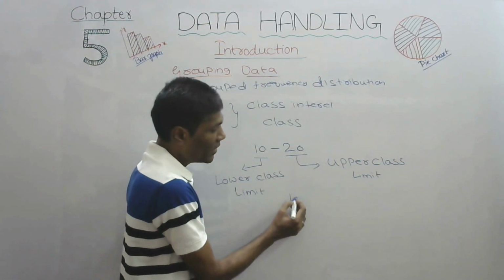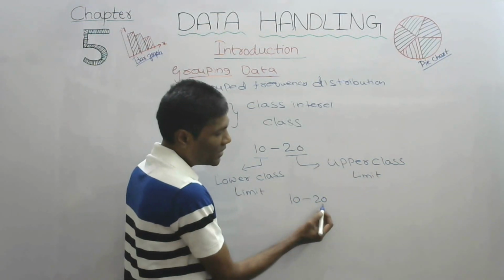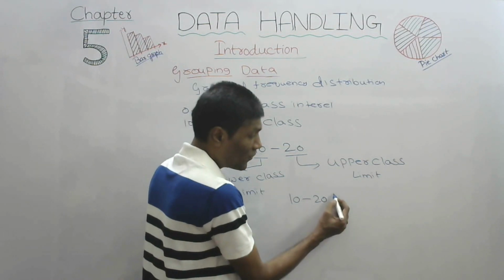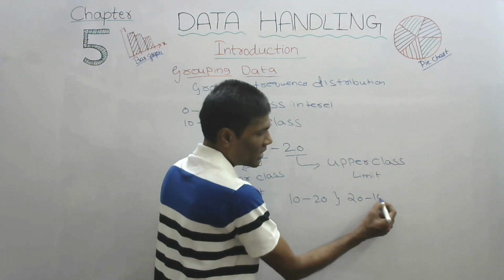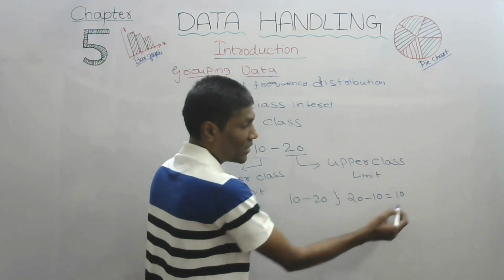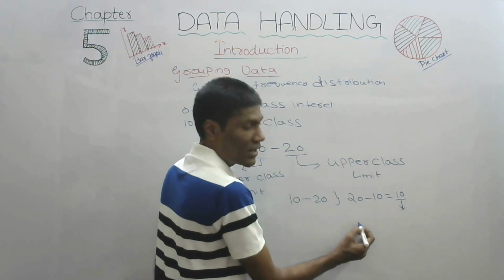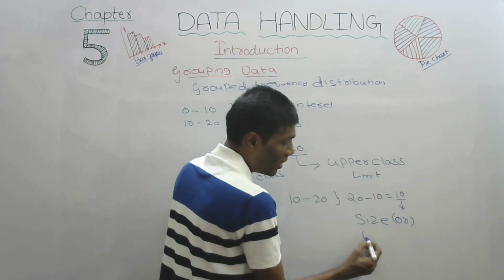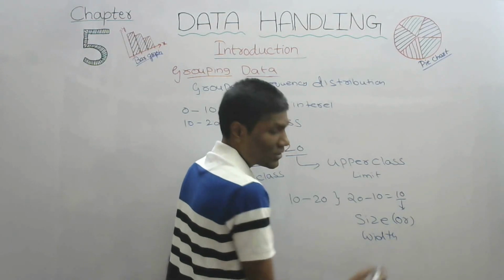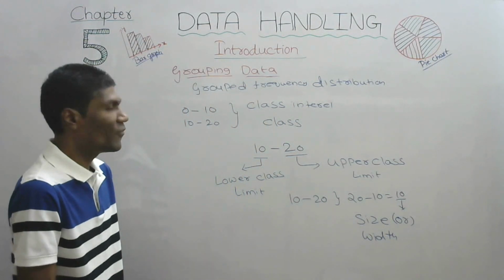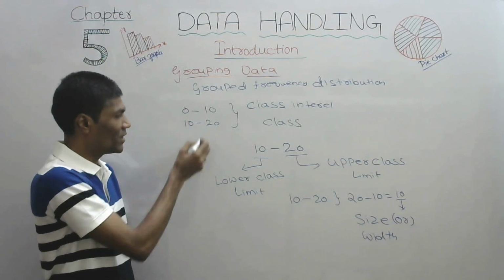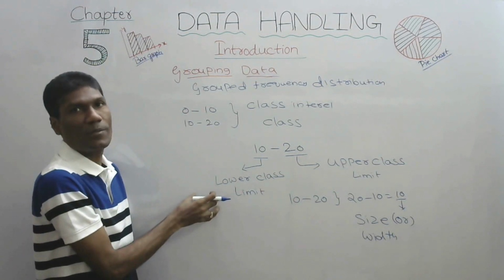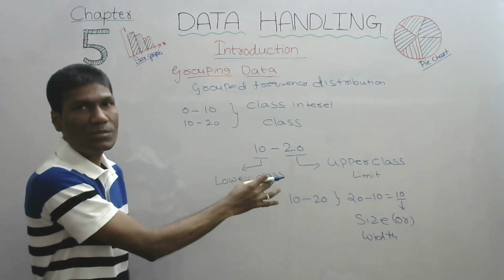In this class interval, it is from 10 to 20. So the difference, 20 minus 10, how much do we get? 10. This 10 is called the size of the class, or also the width. This is called the size or width of a class. In this table, the size or width will be the same. These are some of the terms we should know.